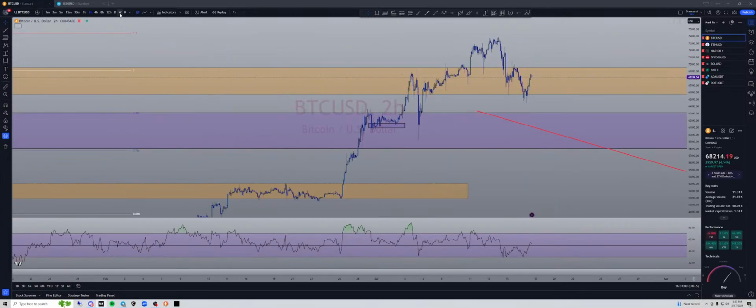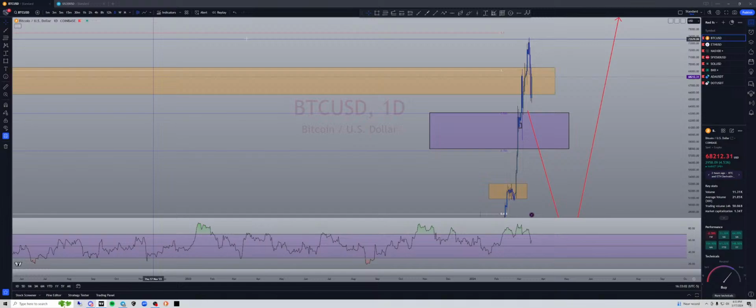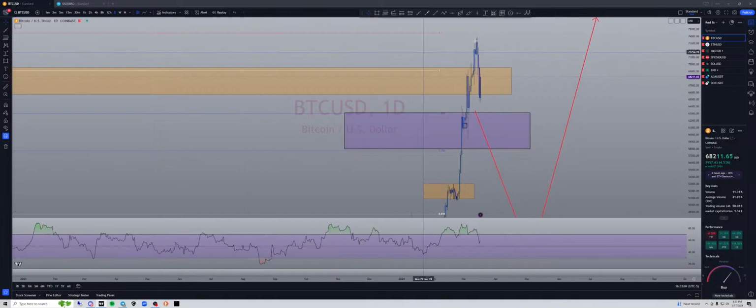All right, let's go out to the daily. I like to look at Bitcoin and the cryptos on daily because they move so rapidly. So we're still at all-time highs. We have a small come down, but it hasn't even begun to break structure yet. So we're still very bullish.